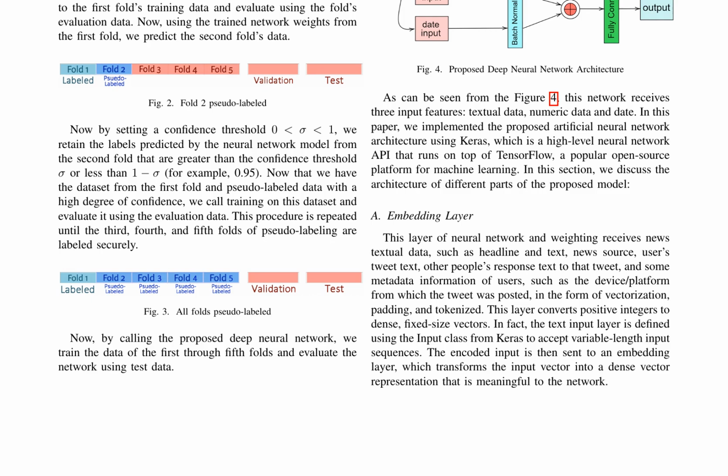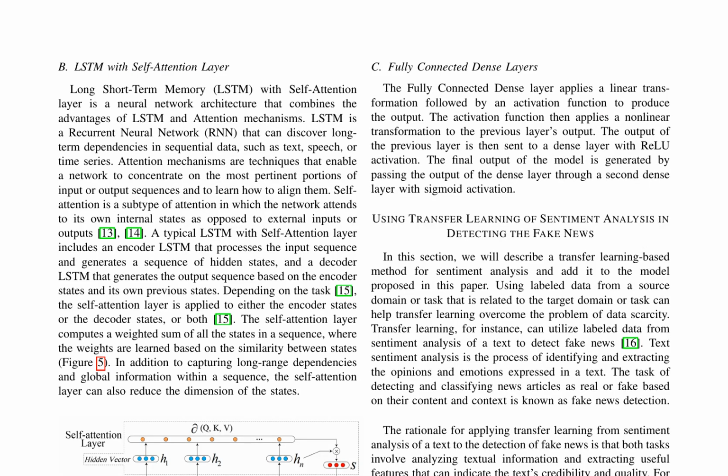The proposed model architecture consists of 3 input features: textual data, numeric data, and date. The embedding layer receives news textual data and converts it into a dense vector representation. The LSTM with self-attention layer combines the advantages of LSTM and attention mechanisms to capture long-range dependencies and global information within a sequence. The self-attention layer computes a weighted sum of all states in a sequence, where the weights are learned based on the similarity between states. The fully connected dense layer applies a linear transformation followed by an activation function to produce the output.